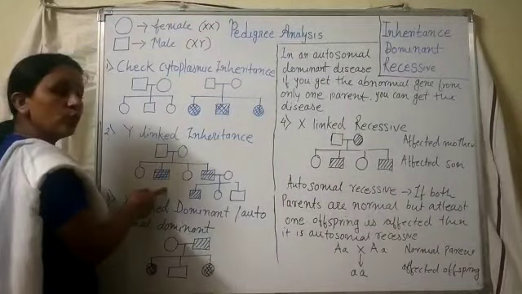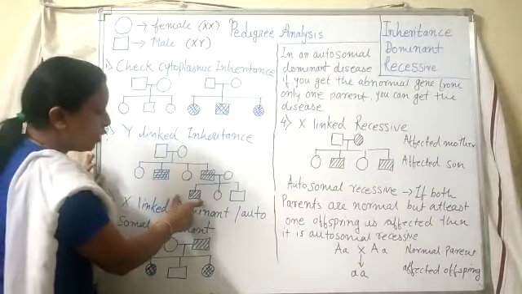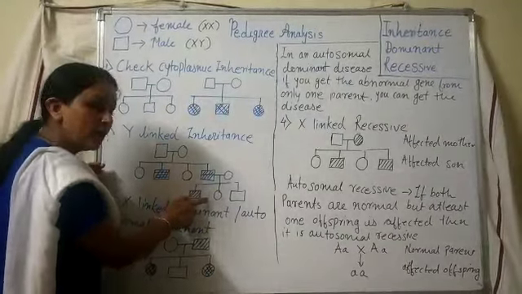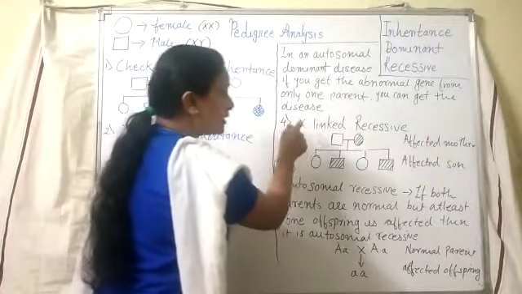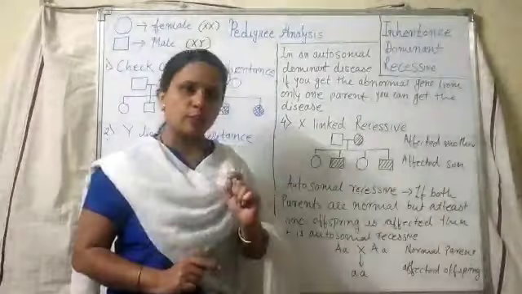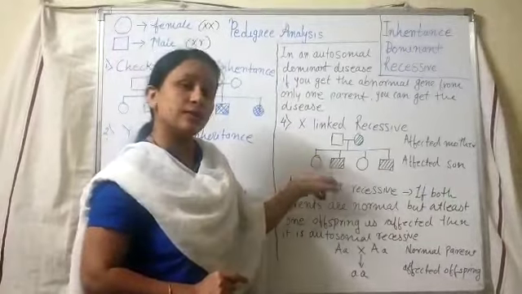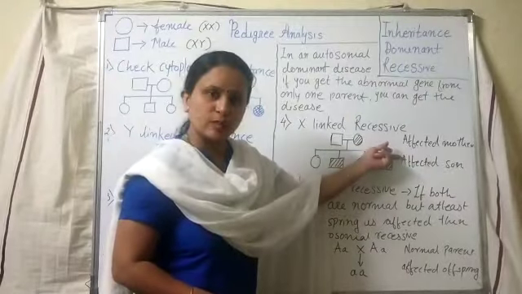Now if we compare both of these, what can you see? Is there any similarity? No, definitely not. In the offspring we can see all sons are affected, but their parents are both normal. Here in this X-linked recessive case, you can see that the mother is affected. If the mother is affected and the sons are also affected, then it is X-linked recessive.